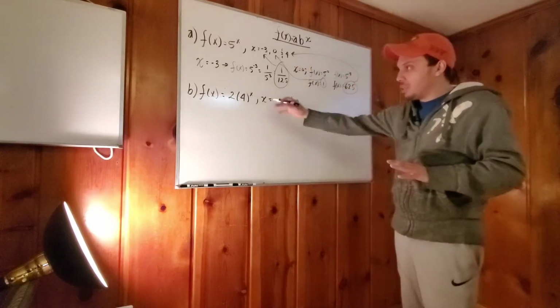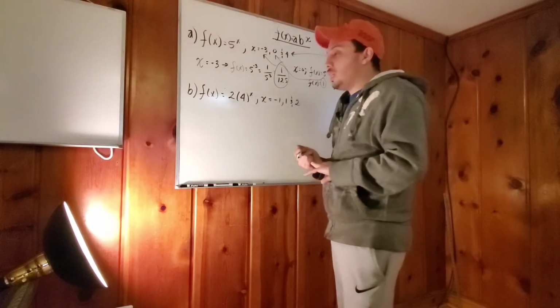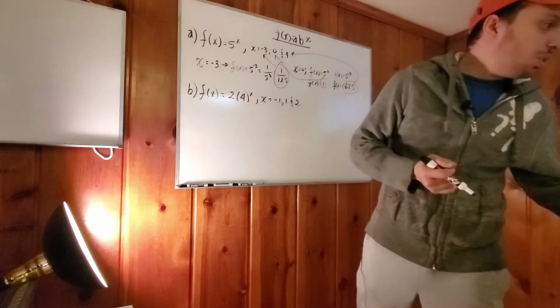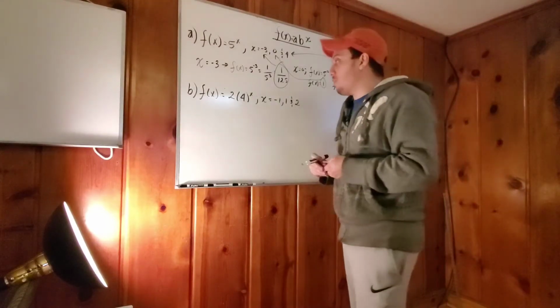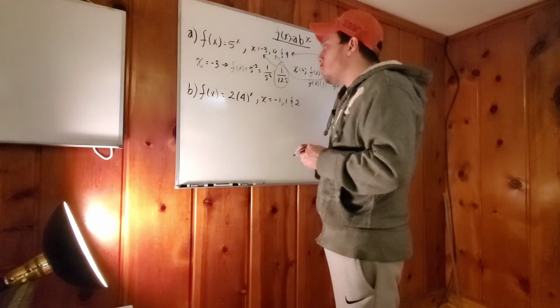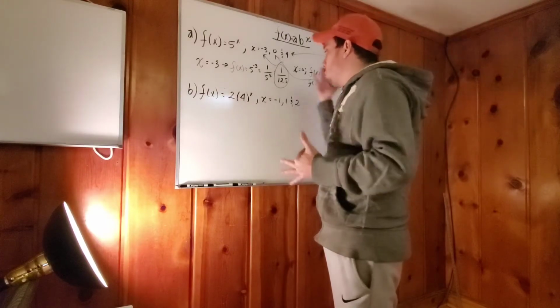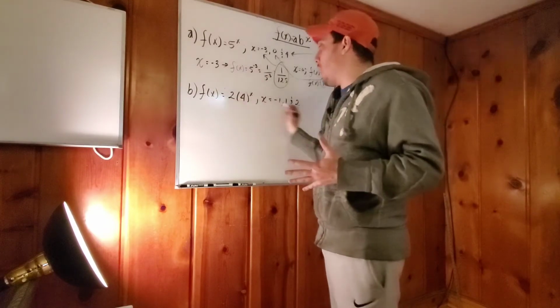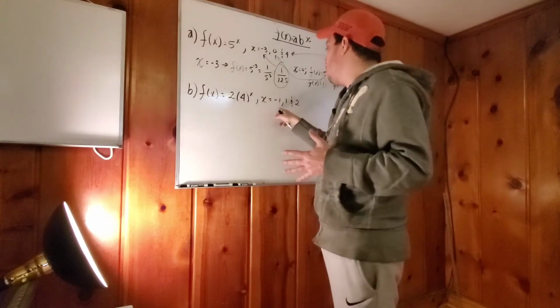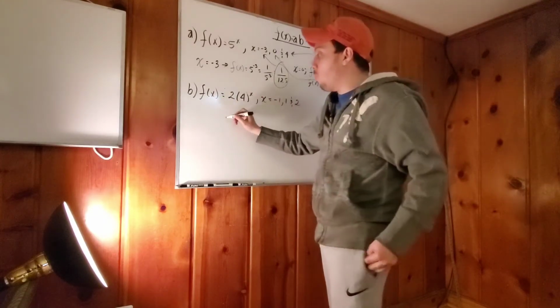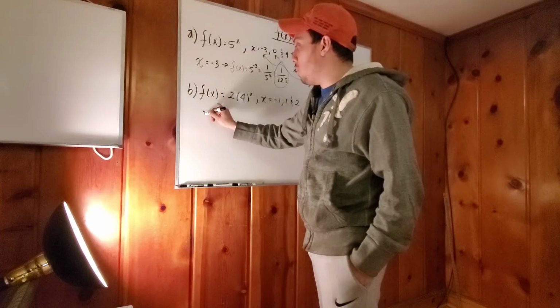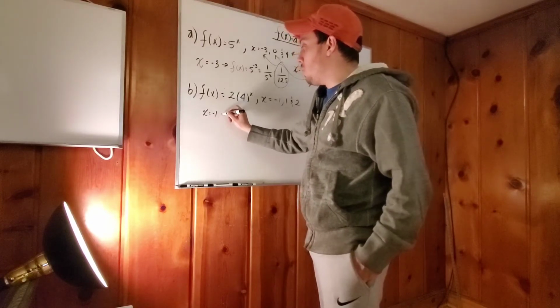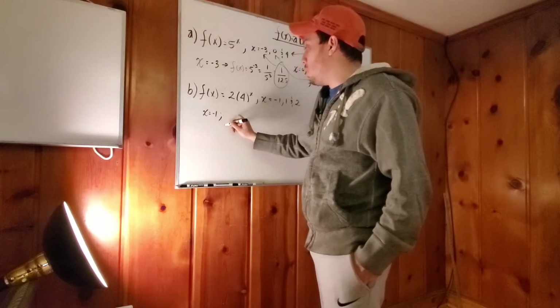Okay? So, moving on to the second part of the first example. That's it for the first part. What we need to know here is how we evaluate for -1, 1, and 2. For -1, we're going to use the same thing. X is going to be -1, and so it becomes f of x.